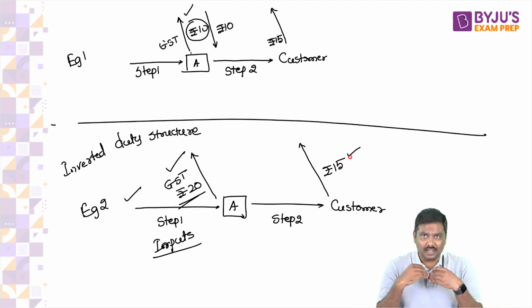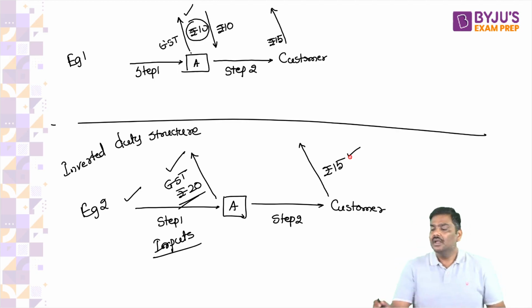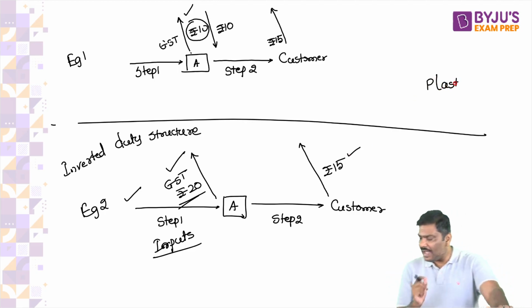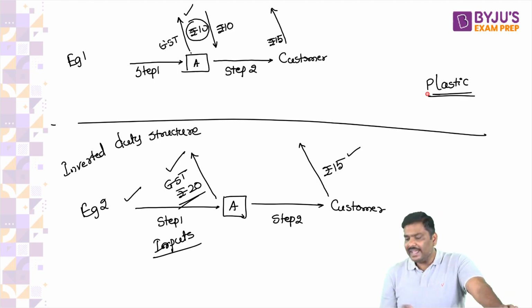Now, what is the issue? Why does it happen? Let me explain. Imagine you purchase plastic. Understand why it will happen. Now, can I say plastic can be used in manufacturing of a car?